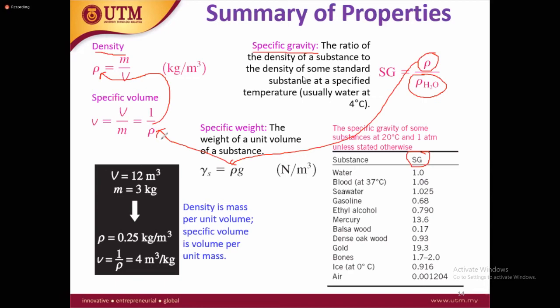If you know the mass and volume, for example, you see here, you can calculate density or you can calculate specific volume. So even to calculate the specific gravity, you have to know the mass over volume. If you want to calculate the specific weight, you have to know the mass and volume; specific volume, even density also has a relation with the mass and volume.